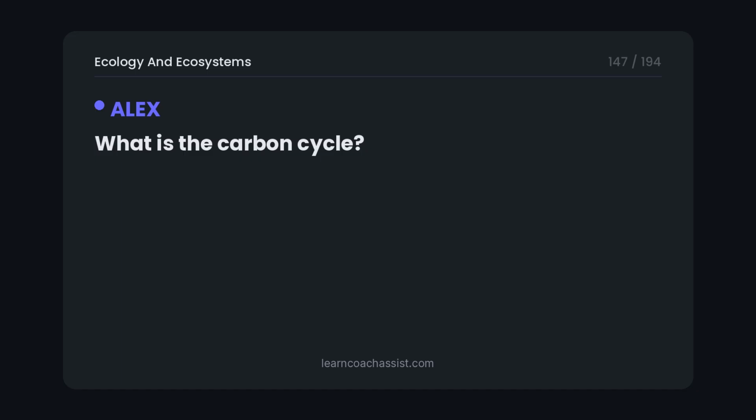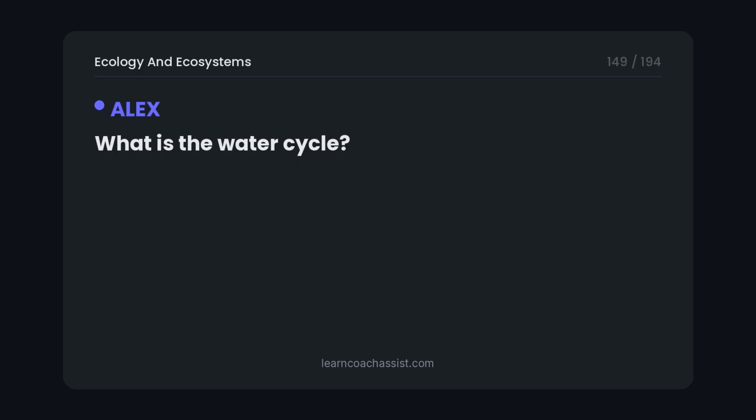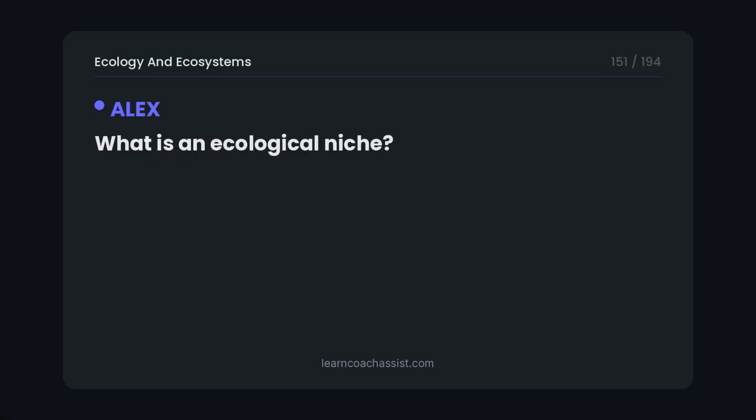What is the carbon cycle? The carbon cycle is the biogeochemical cycle by which carbon is exchanged among the biosphere, atmosphere, oceans, and geosphere through processes like photosynthesis, respiration, and combustion. What is the water cycle? The water cycle, or hydrological cycle, is the continuous movement of water through evaporation, condensation, precipitation, runoff, and infiltration between Earth's surface and atmosphere.